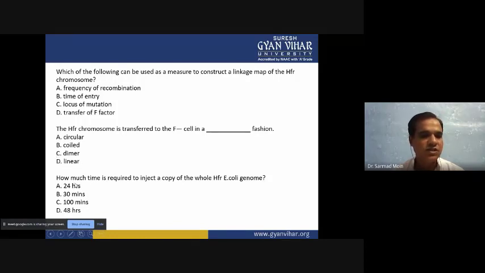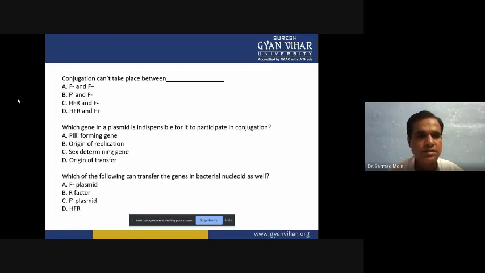Then next question, how much time is required to inject a copy of the whole Hfr E. coli genome? So it will take 24 hours, B option 30 minutes, C option 100 minutes, and D option 48 hours. So any one right option you have to select. And the next question is conjugation can't take place between ___. A option is F minus and F plus, B option is F dash and F minus, then C option is Hfr and F minus, then D option is Hfr and F plus. You have to select any one correct answer.